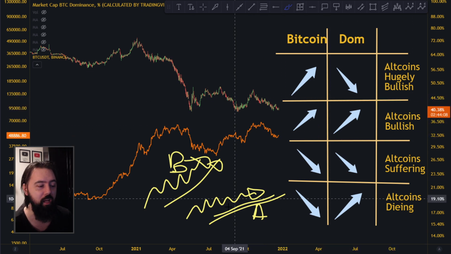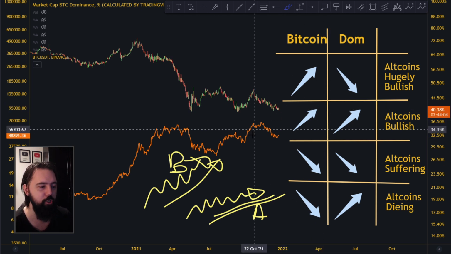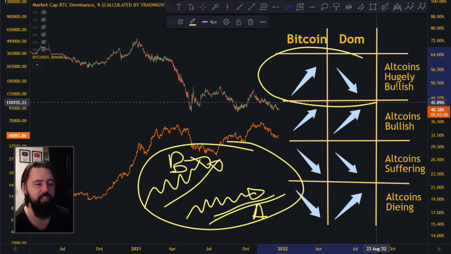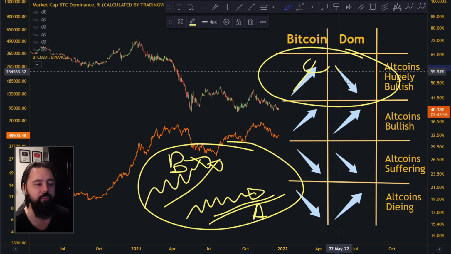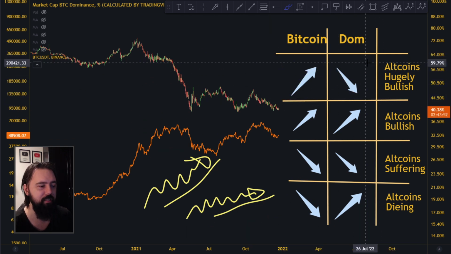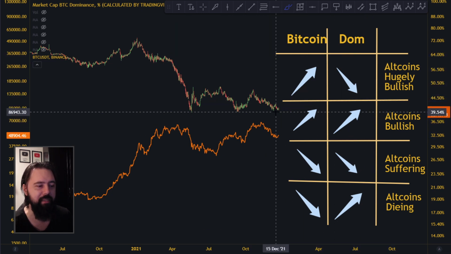technically, altcoins should be going up when Bitcoin goes up, because there is hype, there is bullishness. So this scenario over here is still bullish for Bitcoin, but not as bullish as the first example where Bitcoin goes up and dominance goes down. So the best case scenario for us for alt season is something like this up here. This is the second best scenario.